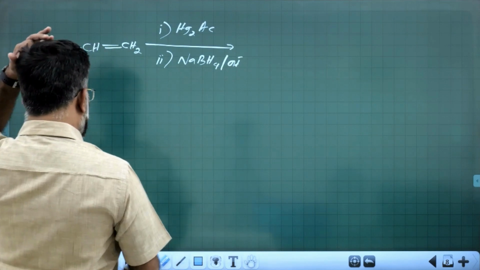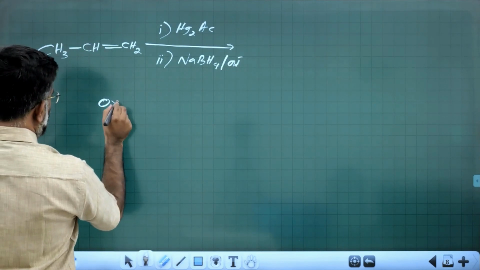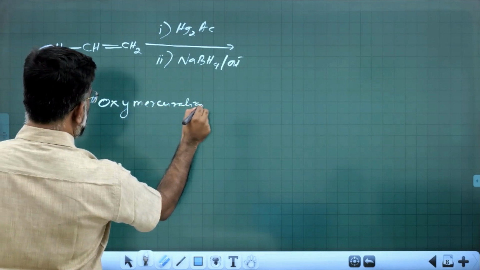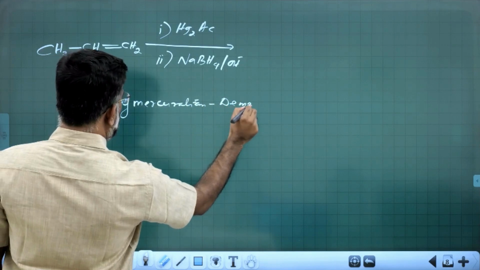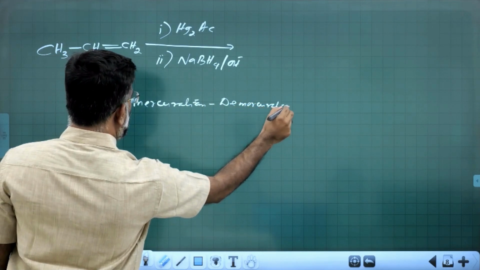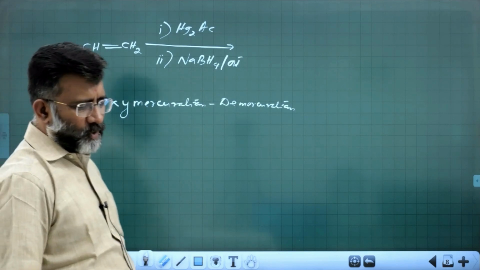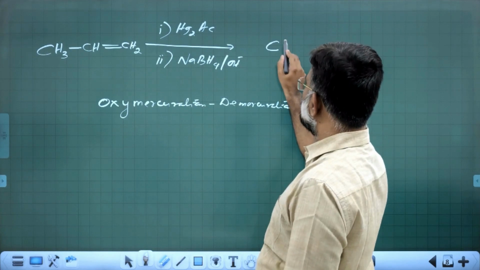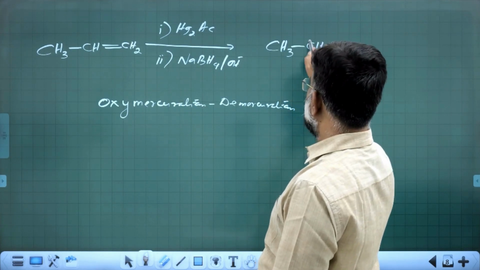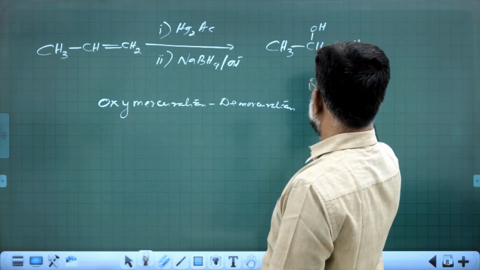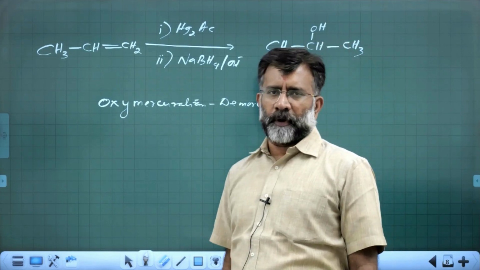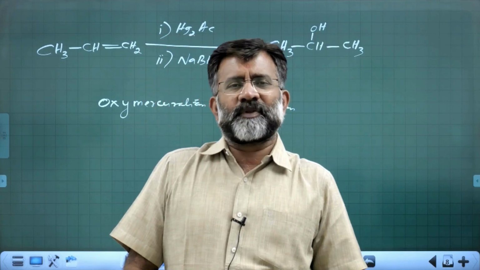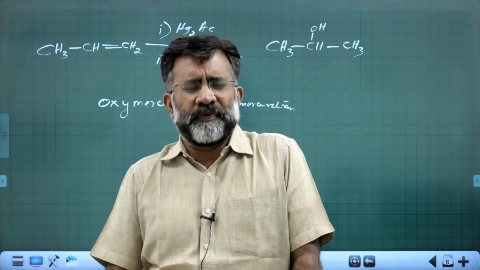It is called oxymercuration, demercuration. It is not in the syllabus, but many times the questions may be encountered, and you can see the product obtained is similar to Markovnikov rule. Again, there will be an addition reaction, and the final product is Markovnikov type product. OH group comes in the normal way.